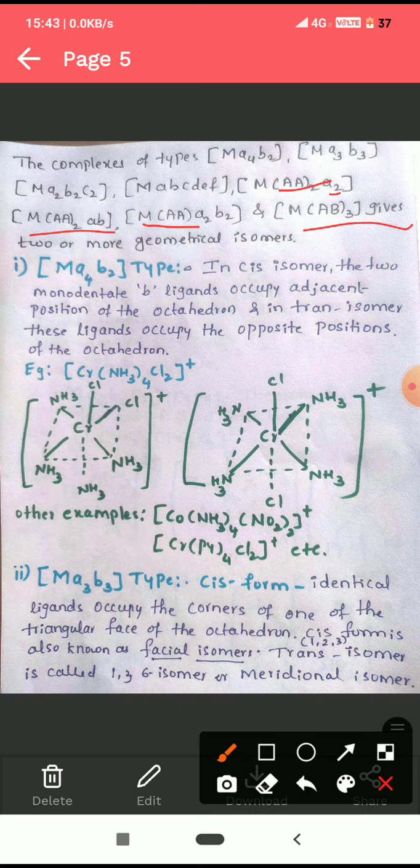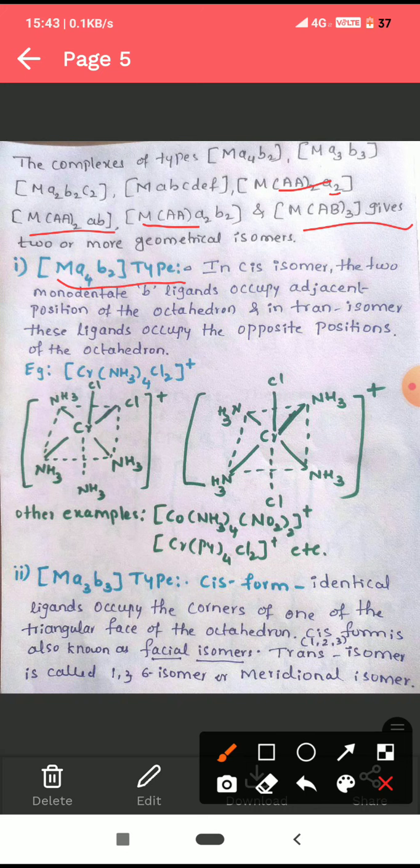First one is MA4B2 type. A is one type of monodentate ligand, B is another type of monodentate ligand. What we have to see here is the monodentate B ligand.